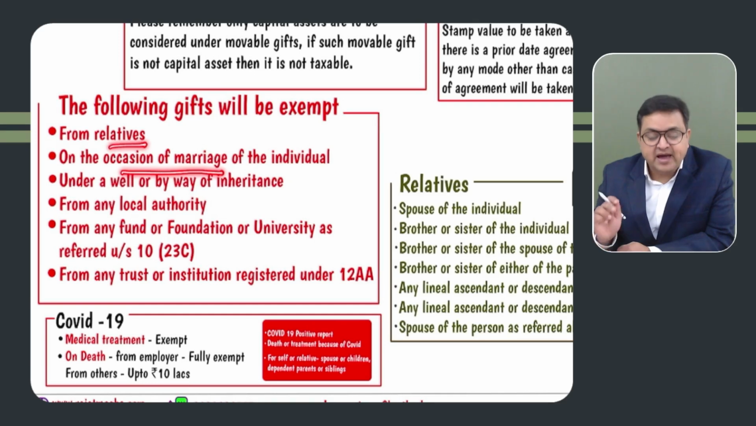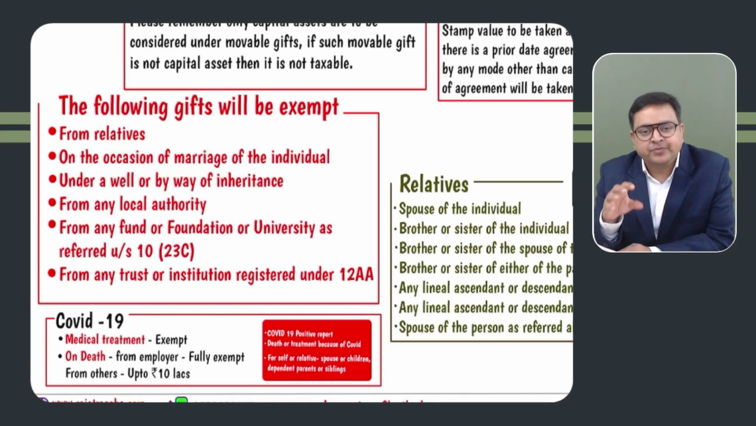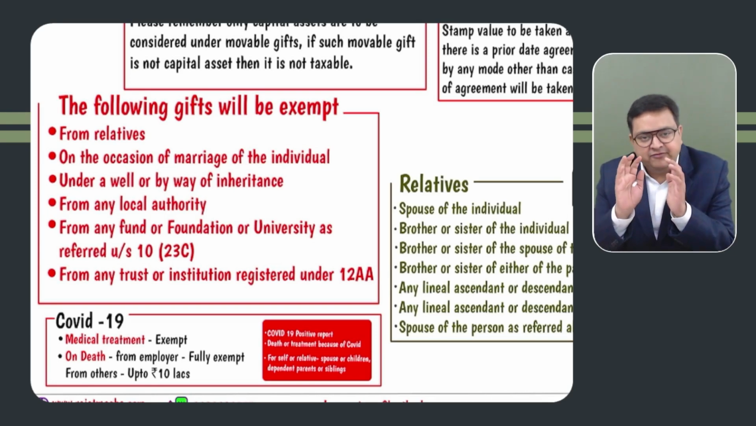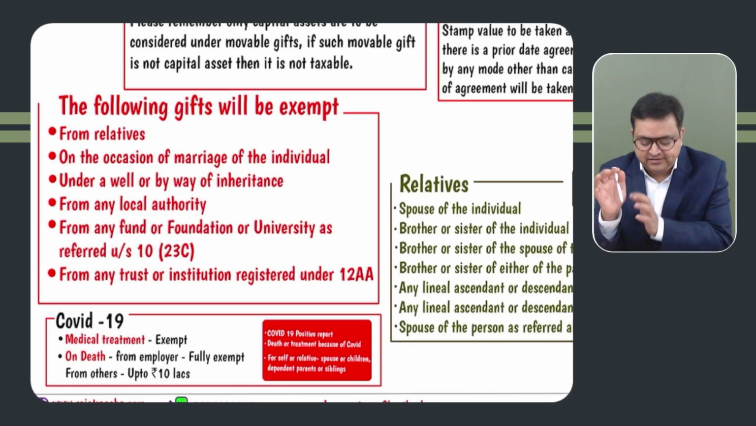On the occasion of the marriage of the assessee. This is one of the favorite questions of the examiner. They give that it is the assessee's son's marriage or the assessee's daughter's marriage, and they are receiving it. No. If it is the assessee's own marriage, the bride is receiving the gift, the bridegroom is receiving the gift, then it is exempt. If their father or mother is receiving the gift from someone else, then it will be taxable. Got it? So on the occasion of the marriage of the individual, not on any other occasion. If it is an anniversary or a birthday, every time it is taxable. Only in the case of marriage it is exempt.